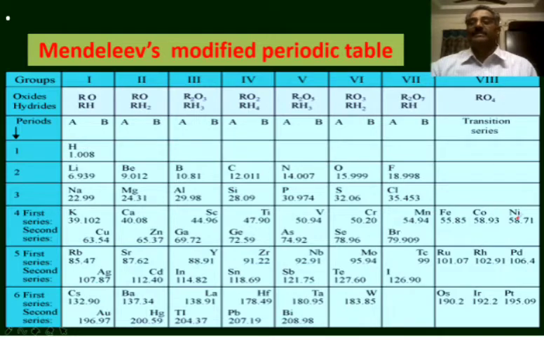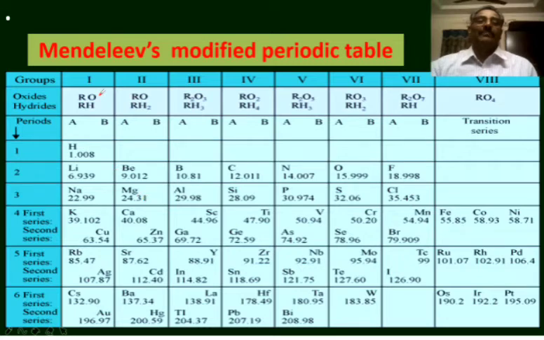And there is no division in the 8th group. There are 3 triads in the 8th group: iron, cobalt, nickel; ruthenium, rhodium and palladium; osmium, iridium and platinum are the 3 triads. That is 9 elements are kept in the 8th group.